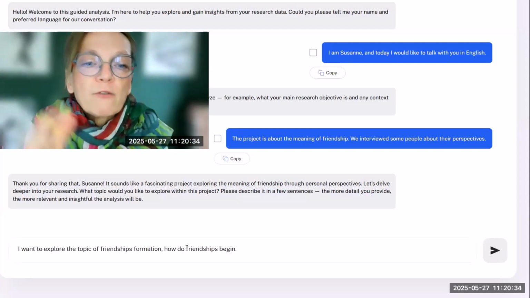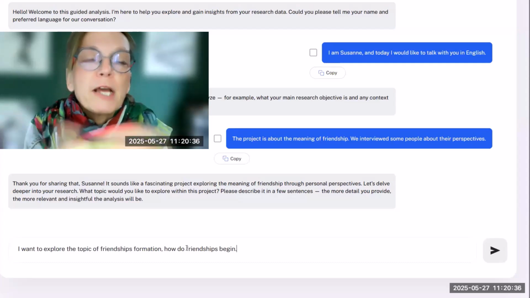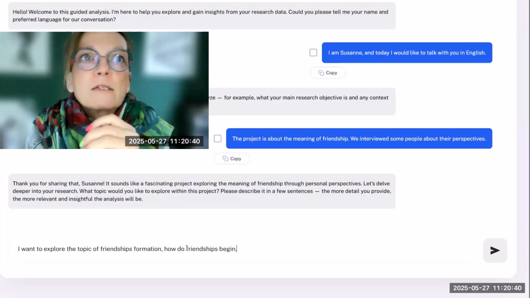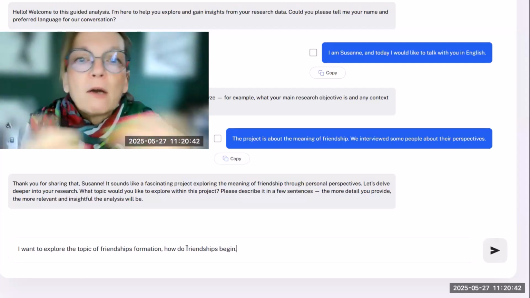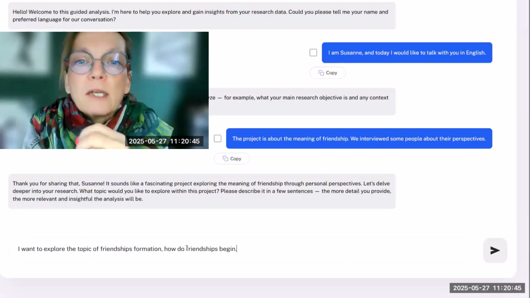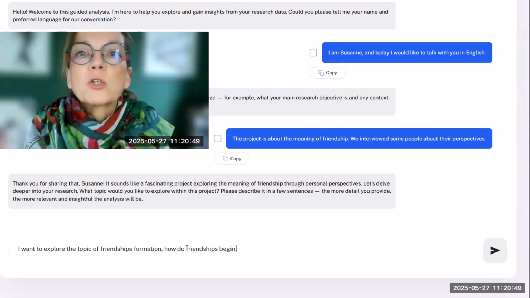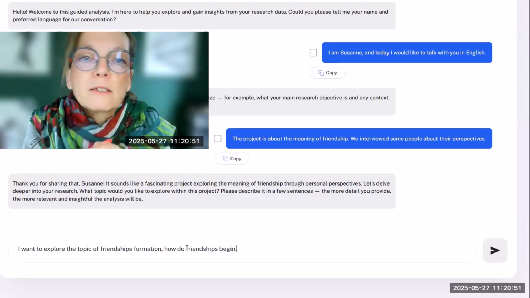I want to start with friendship formation. Here it's a natural choice because that's how the interview started. The interviewer asked, tell me about your friend and how you met and how the friendship evolved. That's an introductory question, and it also makes sense to start the analysis here.